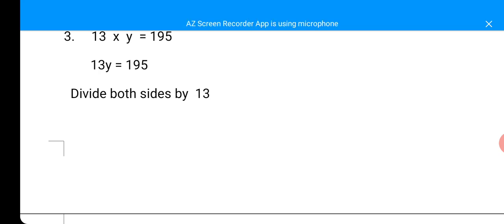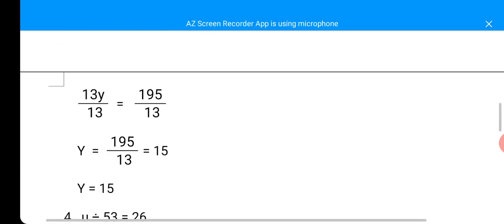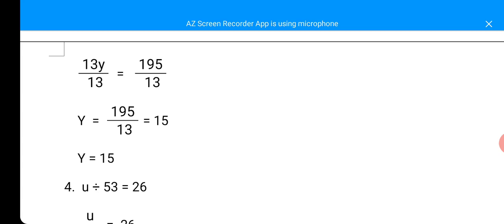That will be 13y all over 13 is equal to 195 all over 13. Your 13 will cancel 13. Your y now will be 195 over 13. How many 13s are in 195? That one will give you 15. Therefore, your y, which is the unknown that you are looking for, will be 15.